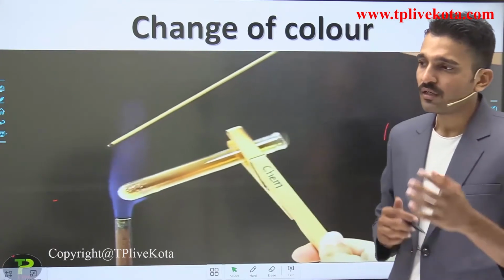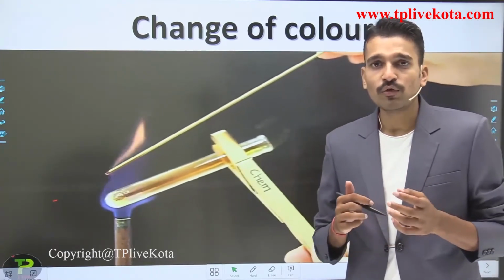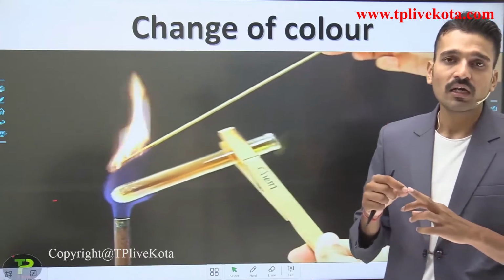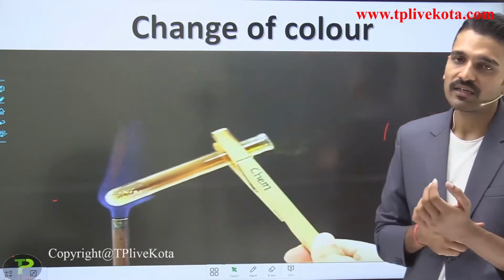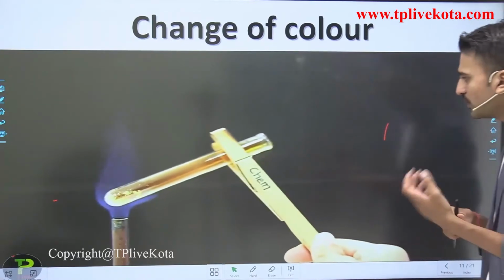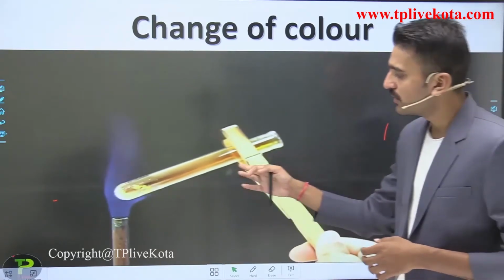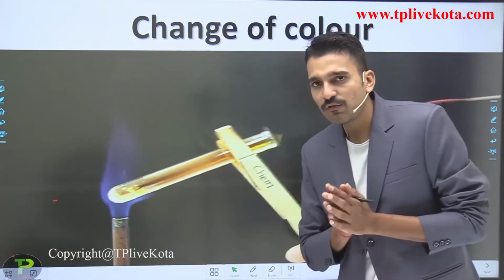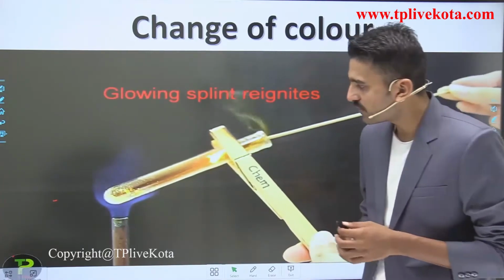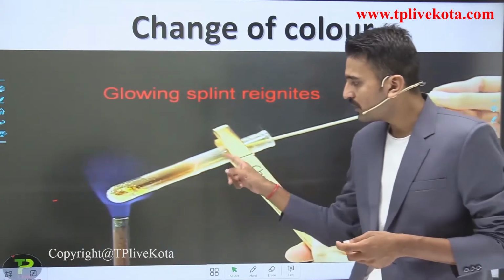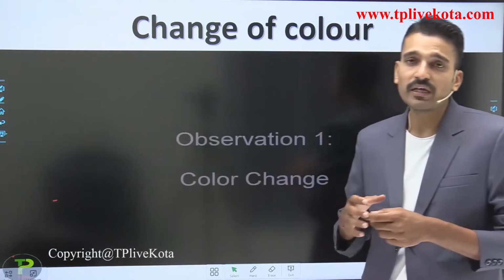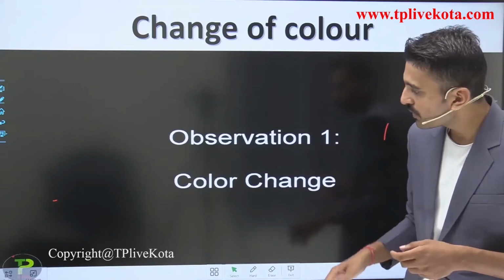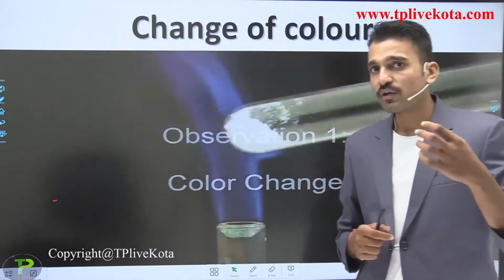So in this particular chapter, you are going to know the names, the color, and the presence. How can you detect the gas that is evolving? So here you see the gas is being evolved. This is the first observation. The second observation is, if you bring the burning splint near the mouth of the test tube, it begins to glow.